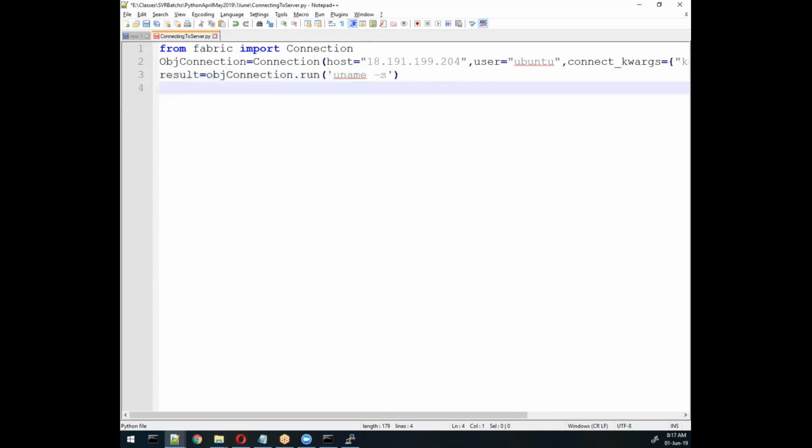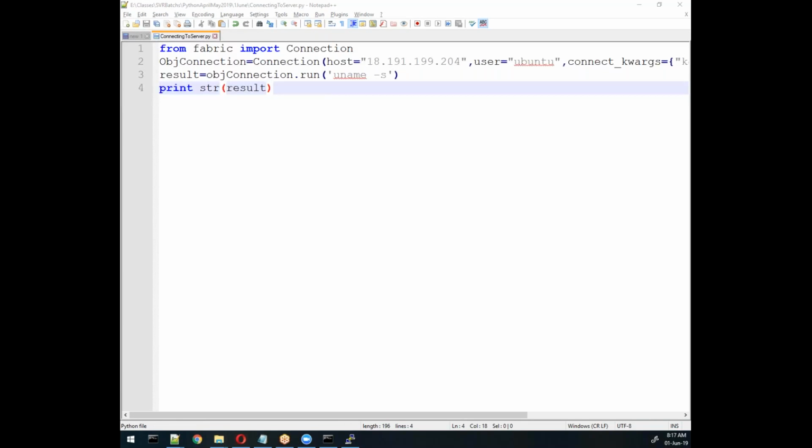So it will give me the result, means the operating system detail. So here we require str because it should be converted, because this is an object, so I'm converting with this. Okay, meanwhile it is installed properly.